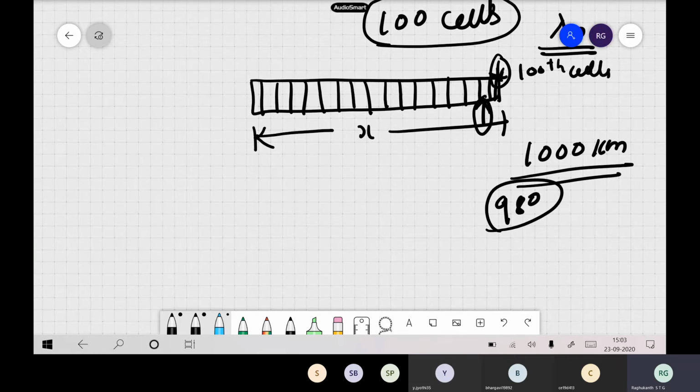Originally when an earthquake occurs, your wave arrives at 1000 kilometers in reality, but when you do it in a numerical framework, you have not even arrived at 1000 kilometers. You are still at 980 kilometers itself.